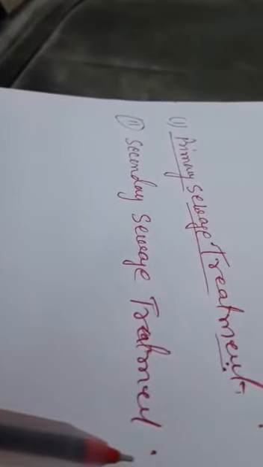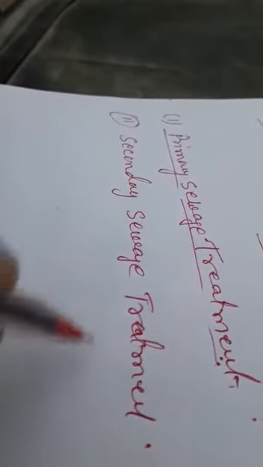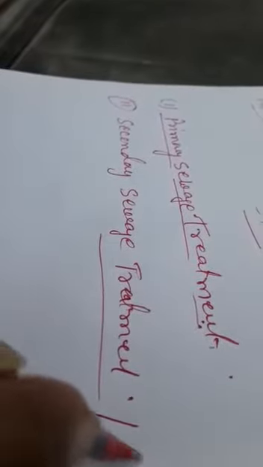Secondary treatment is also known as biological treatment, and primary treatment is known as physical treatment. It is known as biological treatment because it involves the use of microbes or microbiota for the treatment of sewage.